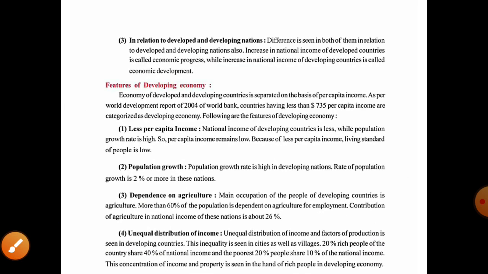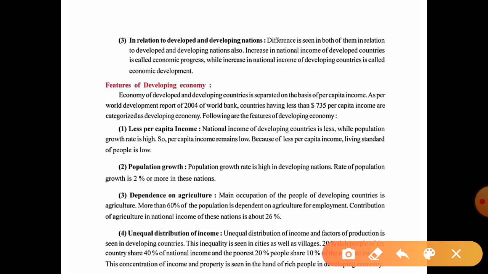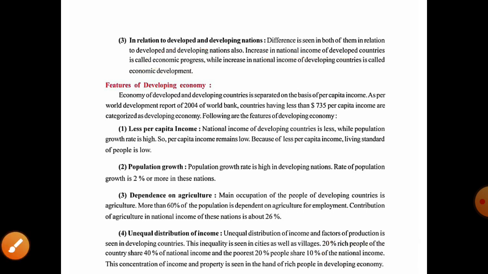And the third one is in relation to developed and developing nations. We'll see the difference between the two. Increase in national income of developed countries is called economic progress, while increased national income of developing countries is called economic development.